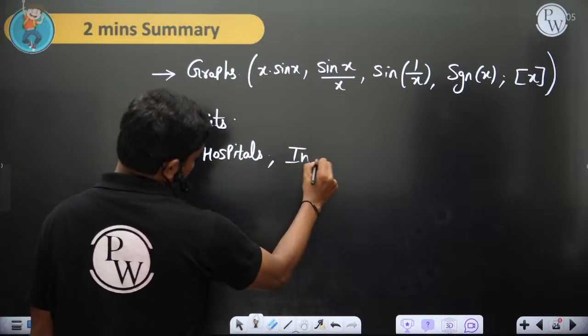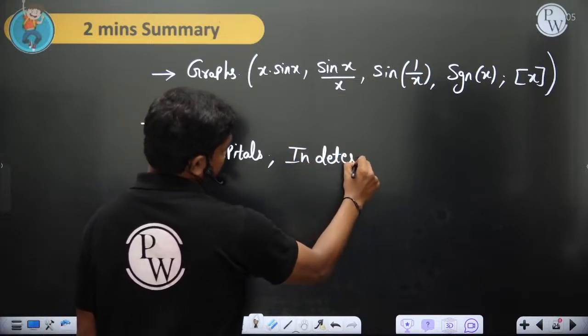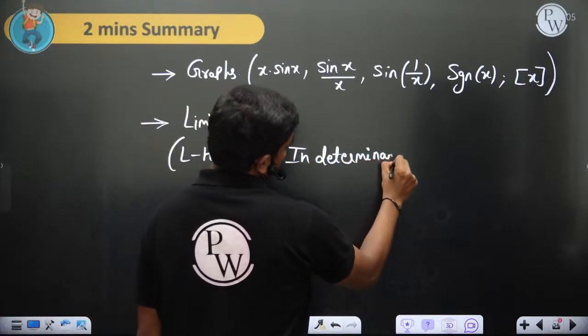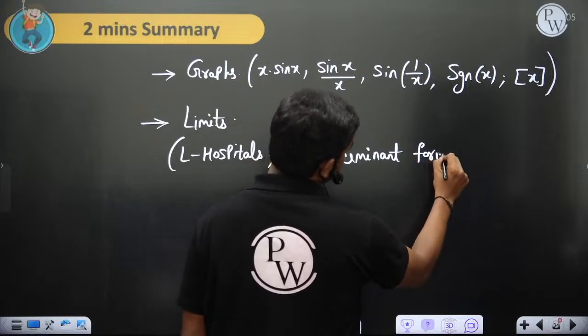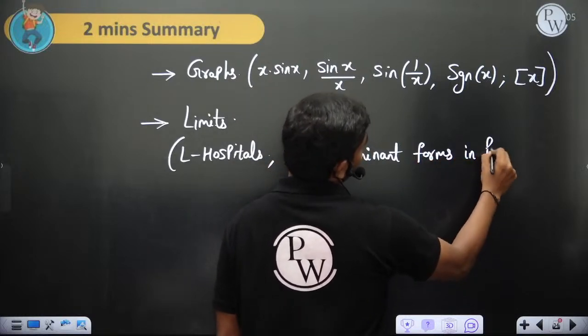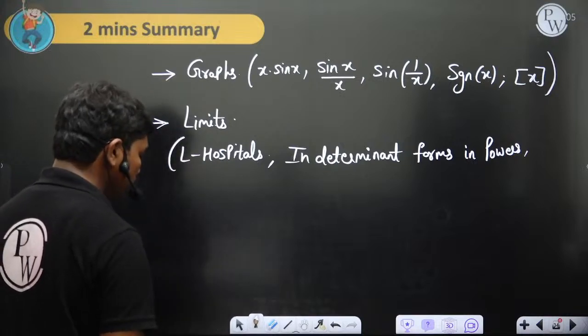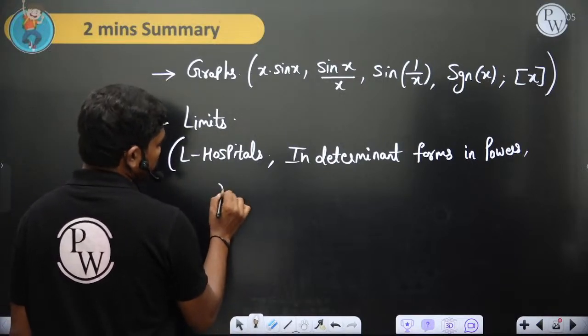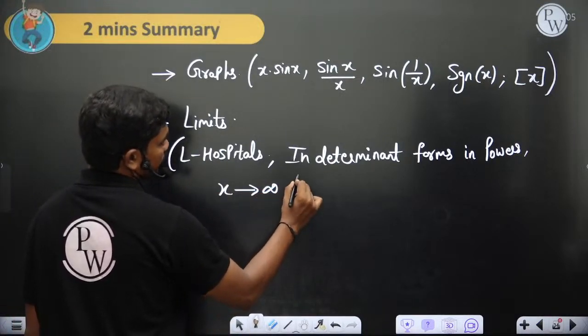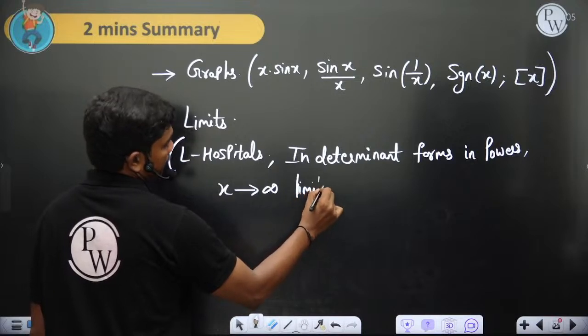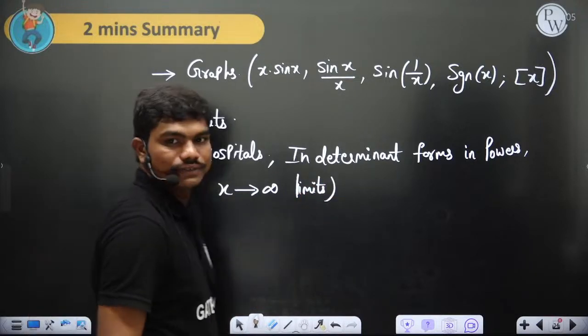Then we have also seen indeterminate forms in powers, and then we have looked at extending limits to infinity. So all these things we have seen.